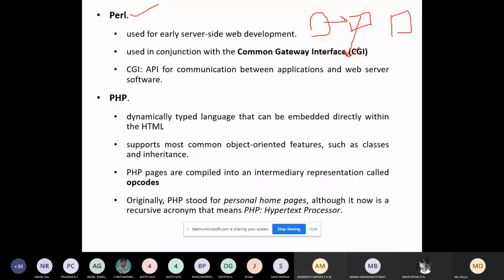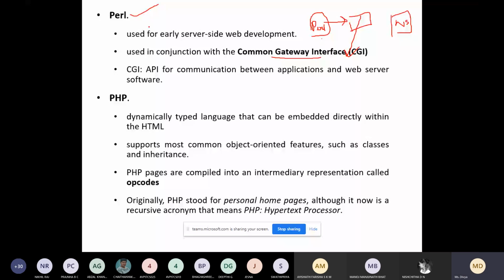So this is your Perl code. If you want to interact with your web server, it has to use the APIs or the functions which are there in this gateway, maybe for connecting to the software or connecting to special files. Everything should be done using this. So you can also develop your website using Perl.